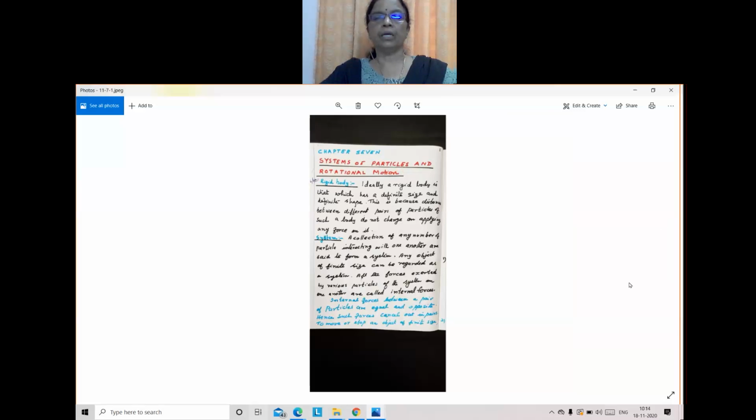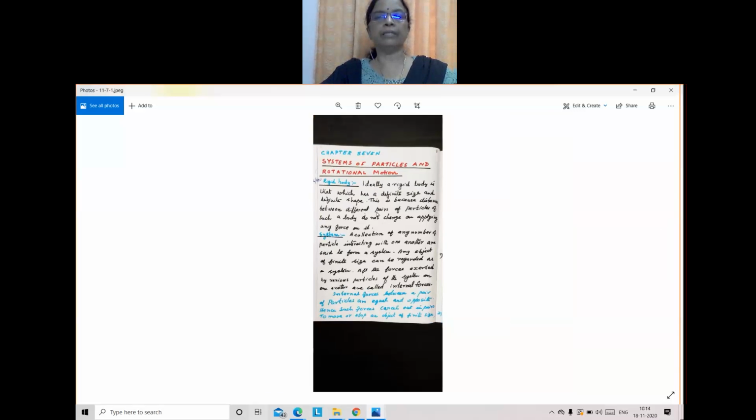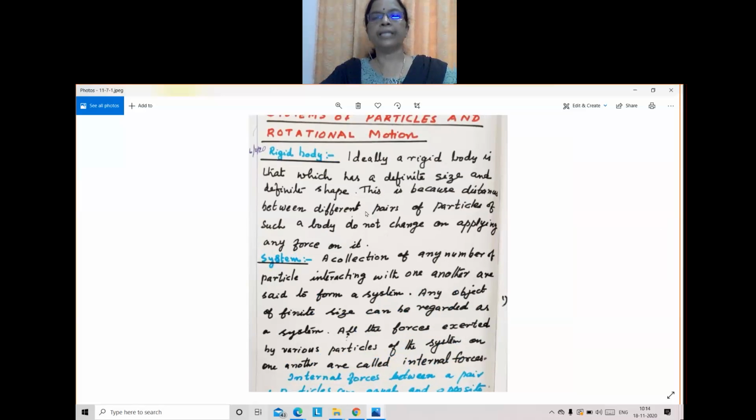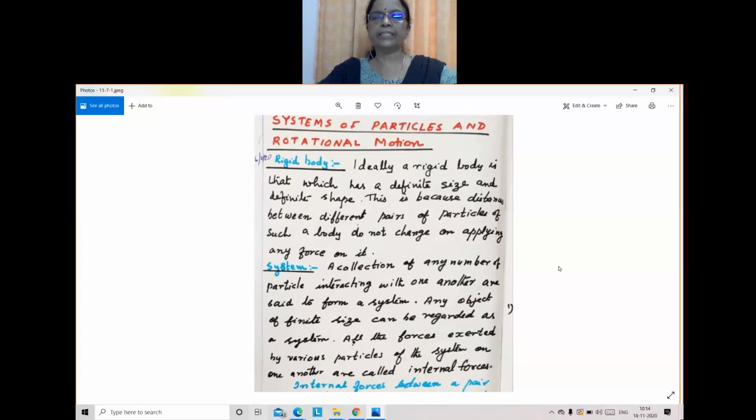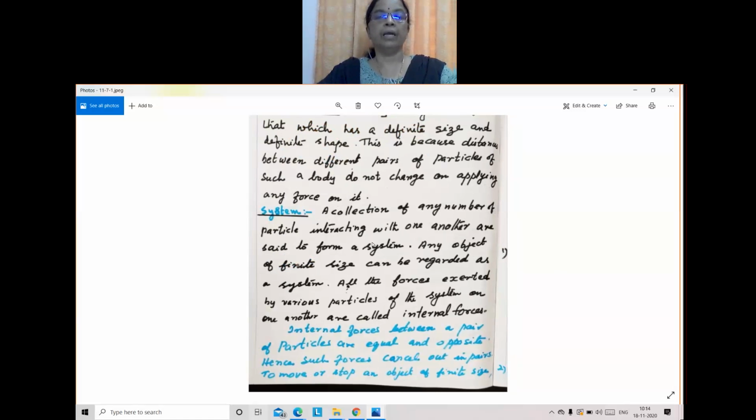So, I think you got the idea of a rigid body. A rigid body has a definite size and definite shape, and the distance between the particles does not change by applying a force on it. Next is system. What is meant by system? In this chapter we have to study the size of the body, so we should know the particles inside the body. A body is made up of a large number of particles, and a collection of any number of particles interacting with one another is said to form a system.